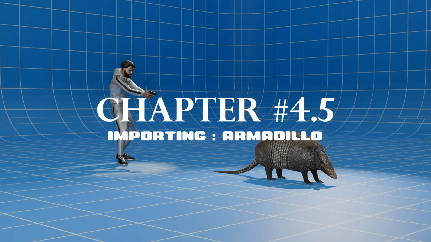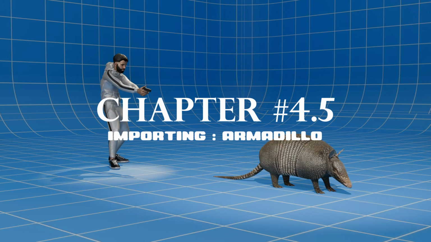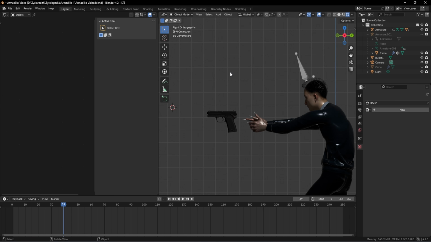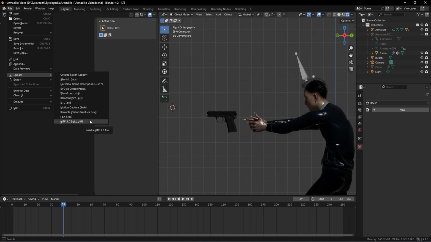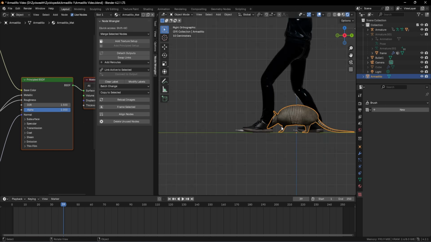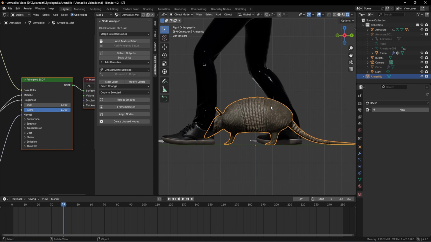The next step would be to import our armadillo into the scene. And for that, let's locate the folder and see what kind of an extension the armadillo is having. So in order to import the armadillo, I'm going to use the same steps, which is File. And over here, I'm going to click on this option. And then we have to locate the armadillo inside of our source folder and import it into the scene. And just like that, our armadillo is also in our scene.